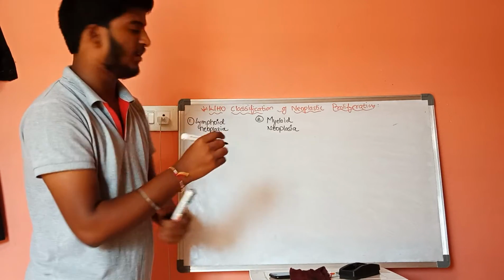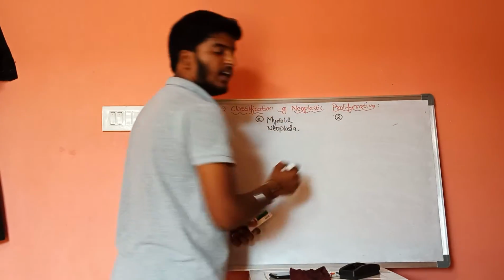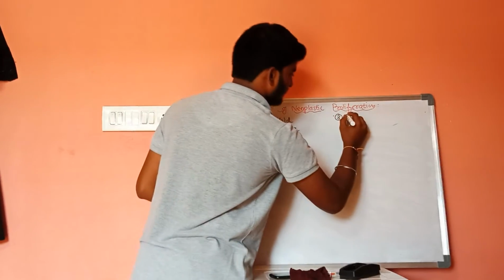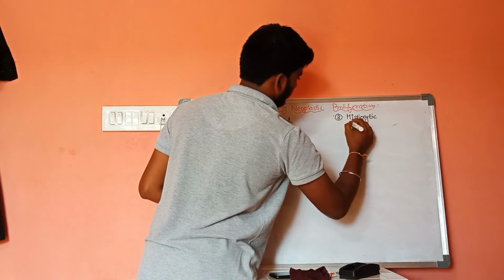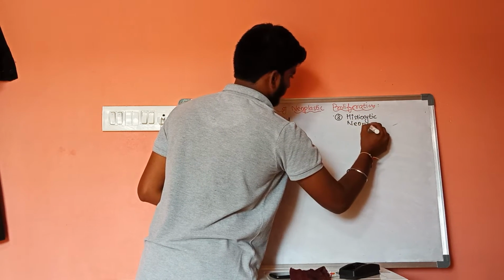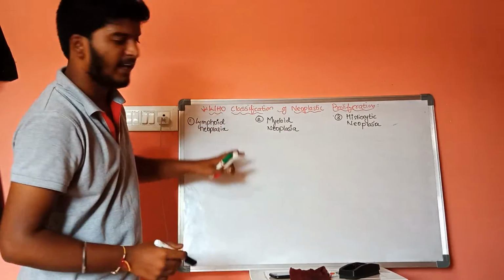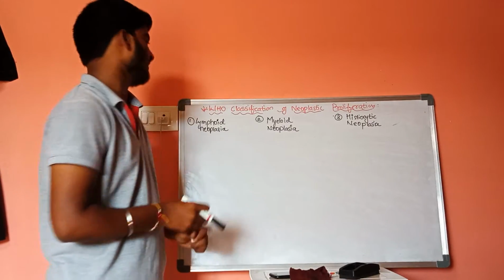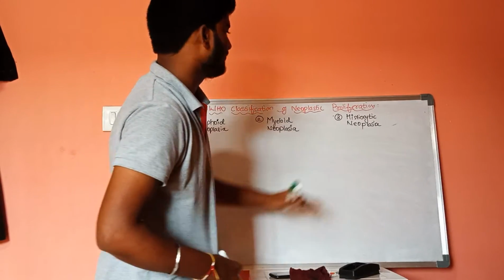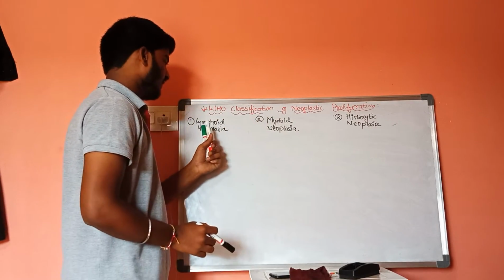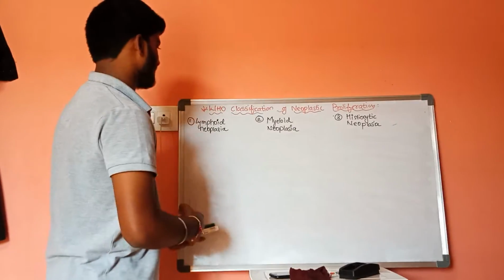First one is lymphoid neoplasia. Second one is myeloid neoplasia. Third one is histiocytic neoplasia. These are the three different types of neoplasia which are classified under WHO classification, that is lymphoid neoplasia, myeloid neoplasia and histiocytic neoplasia. But in our syllabus we will discuss only the lymphoid neoplasia. These two will be discussed in further classes.